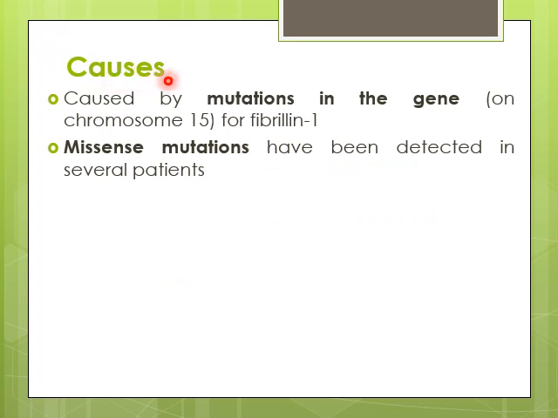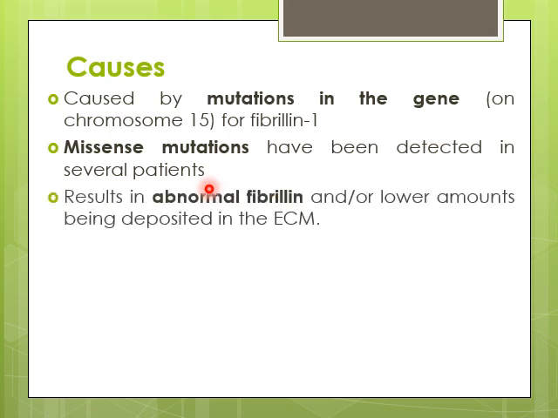Marfan syndrome is caused by mutations in the fibrillin 1 gene, and the gene for fibrillin 1 is found on chromosome number 15. Missense mutations have been reported in several patients of Marfan syndrome. As a result of these mutations, there is the formation of abnormal fibrillin, or a lower amount of fibrillin is available to be deposited in the extracellular matrix.